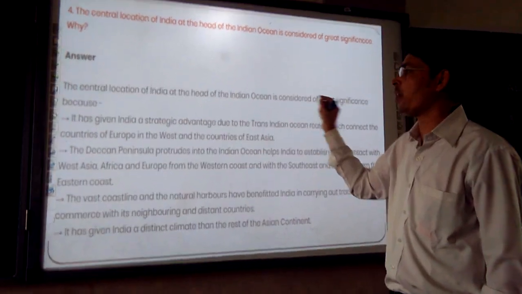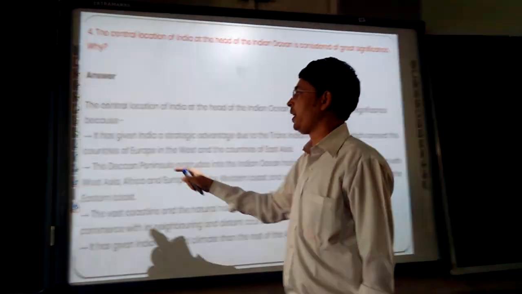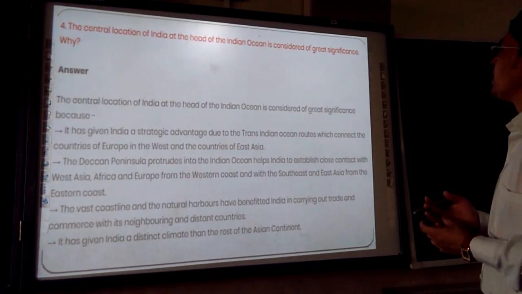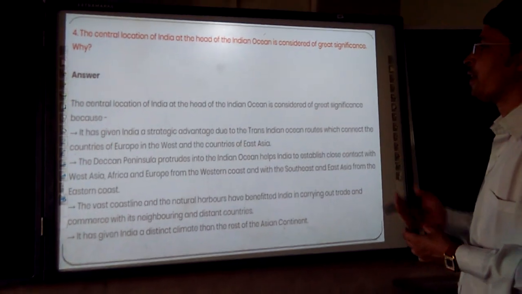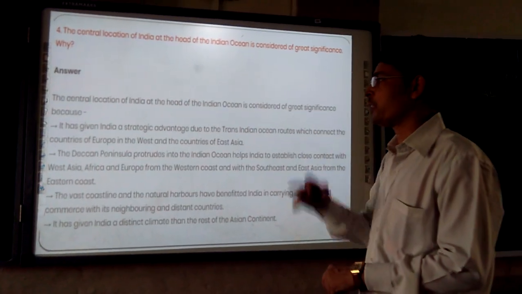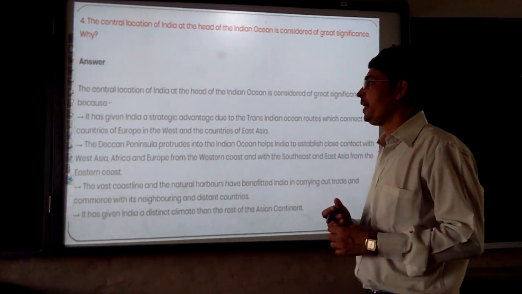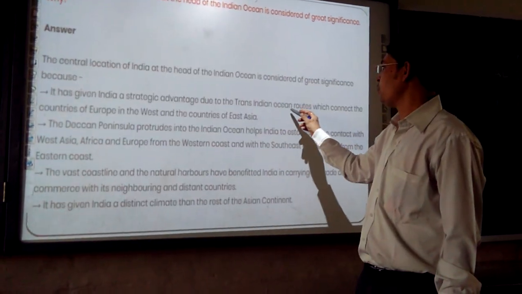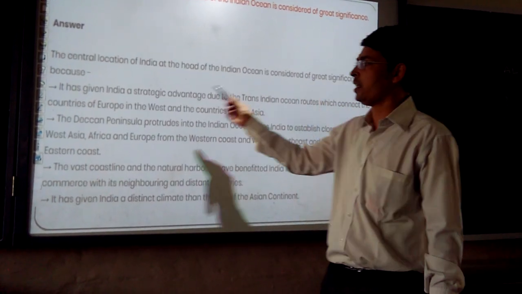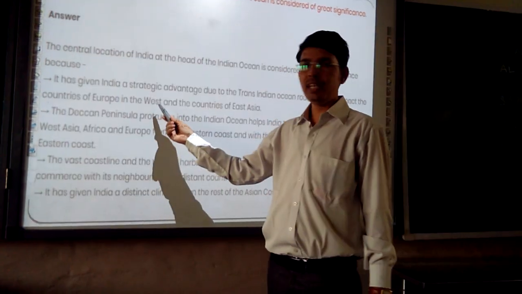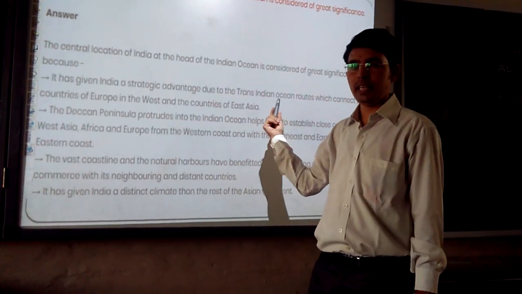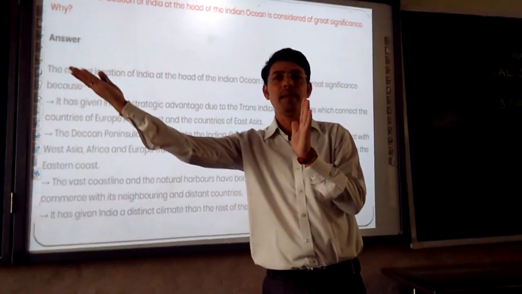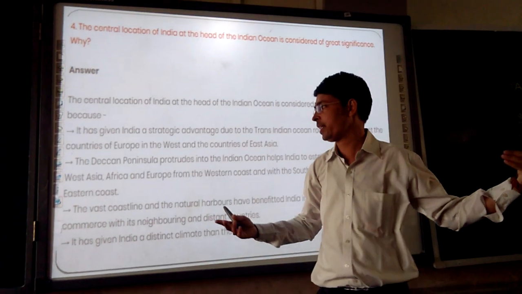So moving further to discuss the first point: the central location of India at the head of the Indian Ocean is considered of great significance because it has given India a strategic advantage due to the trans-Indian Ocean routes which connect the countries of Europe in the west and the countries in the east. As we see India's part, this side we have a great connection, and this side also.